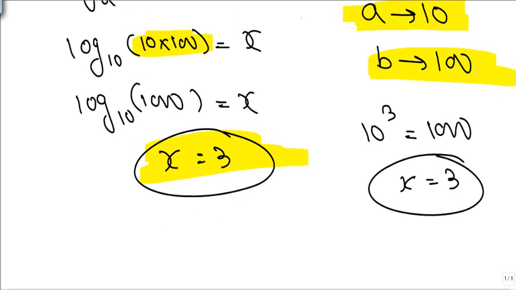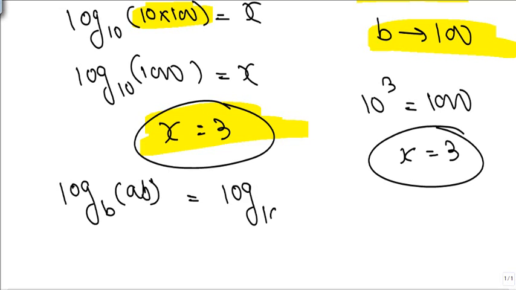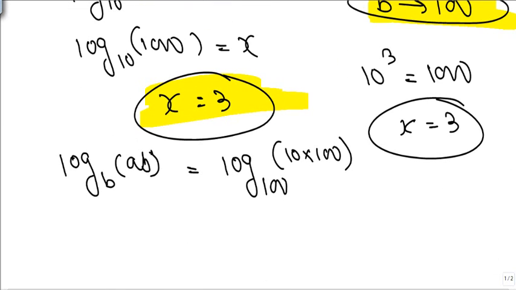Now what is asked is, I have taken a as 10 and b as 100, log to the base b of ab. So अब log to the base 100, अब 10 नहीं होगा, b 100 लिया है, 10 into 100. So what we know very well is now this value will come, ये आंसर आ जाएगा log to the base 100 of 1000.